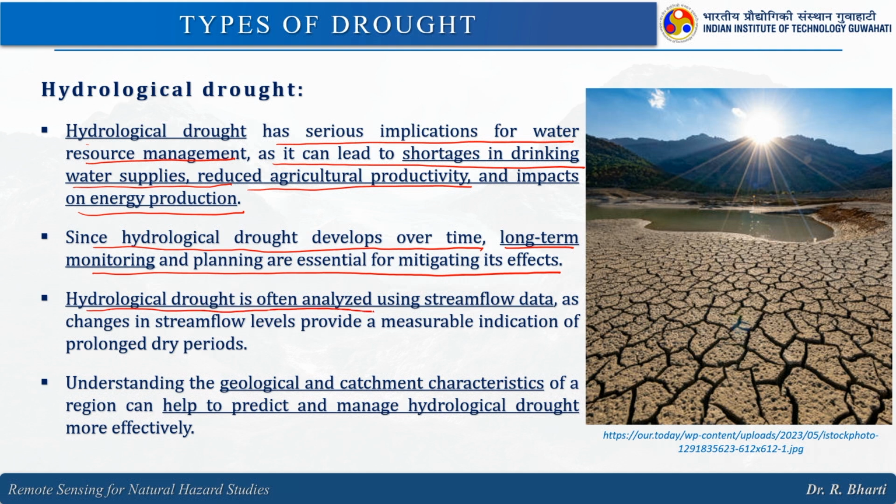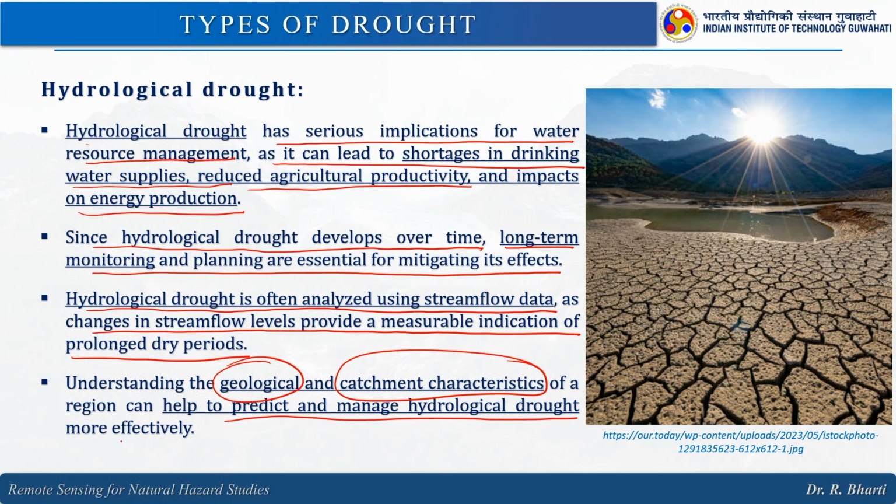Hydrological drought is often analyzed with stream flow data, as changes in stream flow level provide a measurable indication of prolonged dry periods. Understanding the geological and the catchment characteristics is very important. It will help to predict and manage hydrological drought more effectively, right.